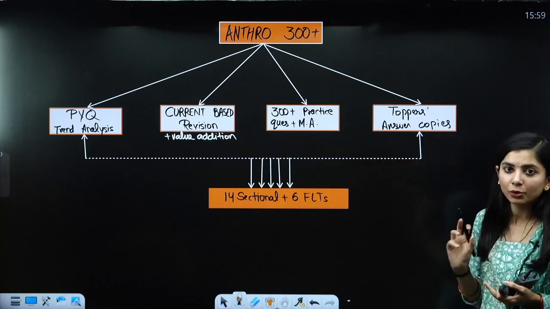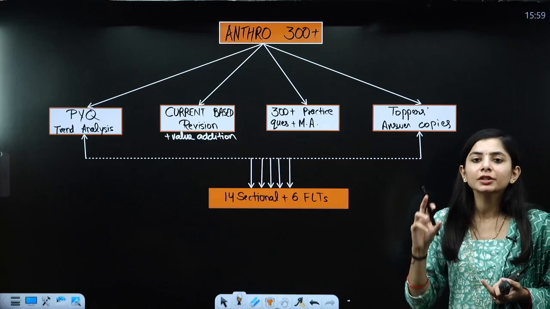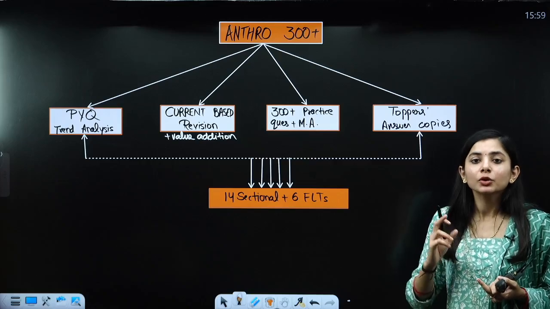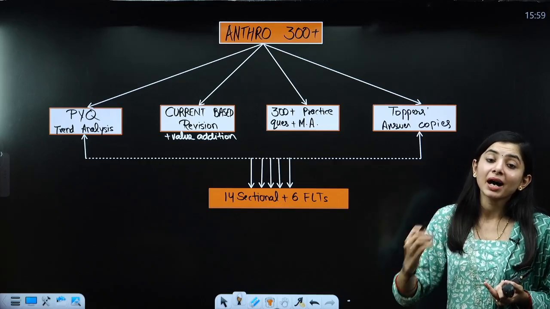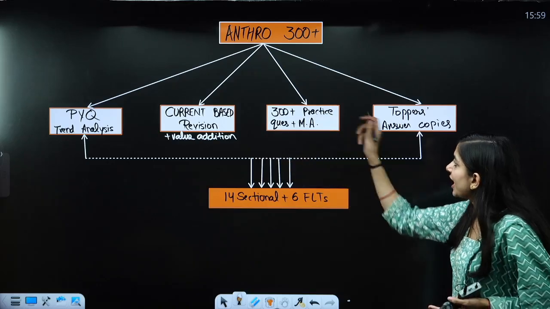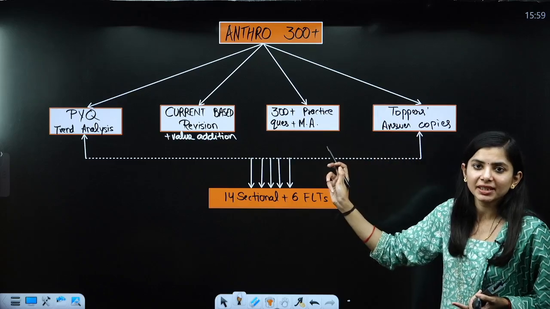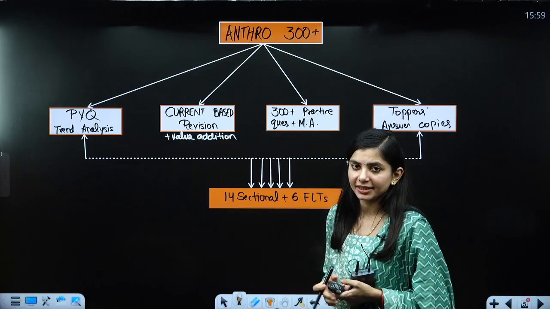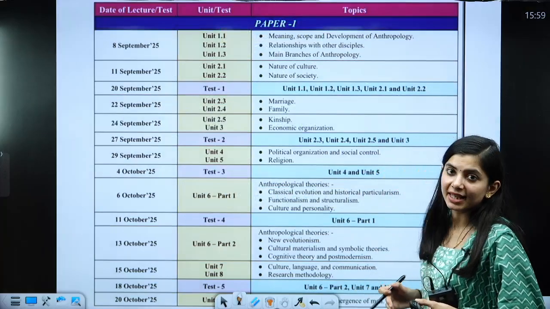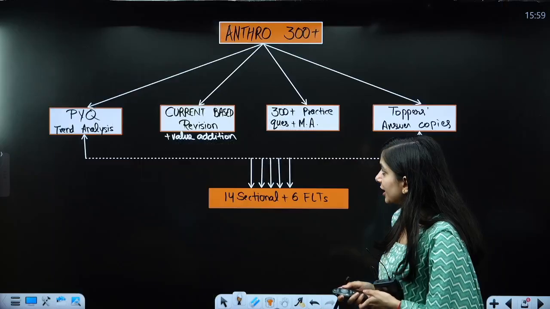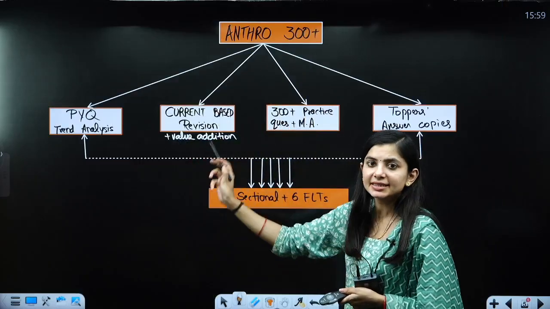After that, we are going to see the toppers' answer copy during the class itself. Why? Because our ultimate aim is to write like toppers, to get marks like the toppers, basically 300 plus. Once we have completed the enrichment class, then we are ready for the sectional as well as the full length test. See how we have designed that. On 8th of September, you are going to have the first class. During the class, you will get these things.